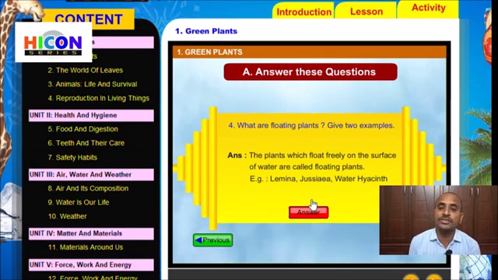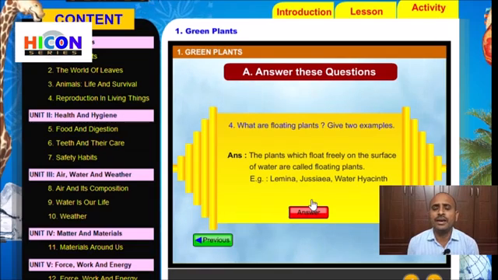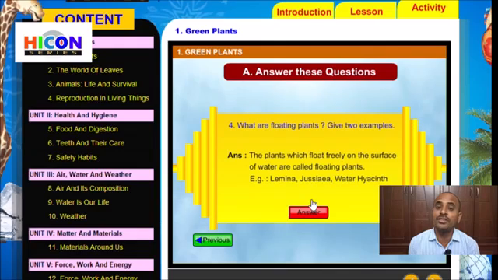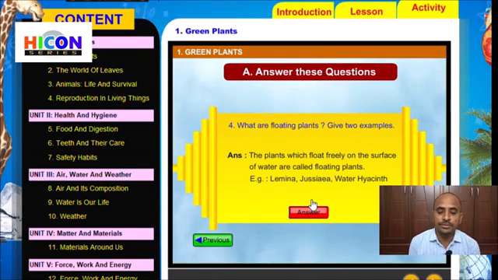In these plants, generally the stem is less and the roots are poorly developed, and they float on the surface of the water. That's why these plants are called floating plants. So children, note down this question and answer in your notebook.